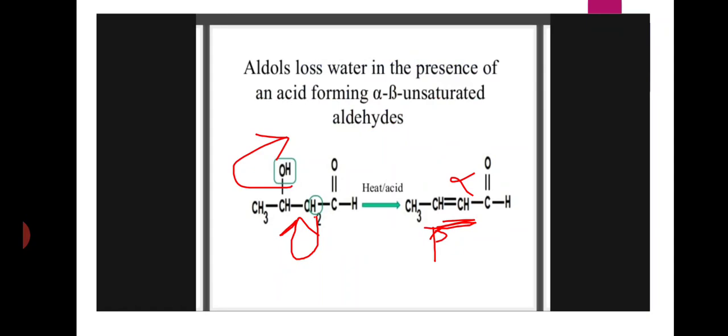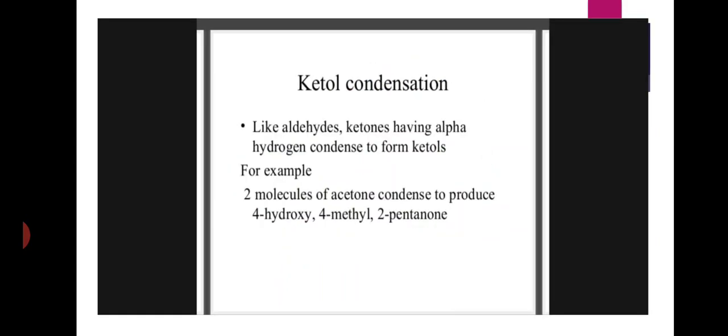Aldols lose water in presence of an acid and form alpha beta unsaturated aldehydes. After the formation of aldol, this aldol loses a water molecule in presence of heat and acid and forms an alpha beta unsaturated compound. Next is the ketol condensation. Ketol condensation is the same as with aldehydes. Here ketones also participate in aldol condensation and form ketols.